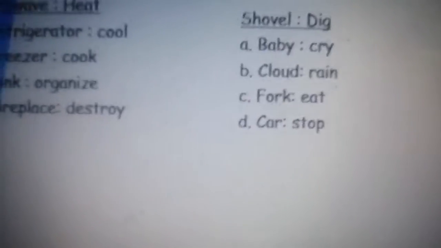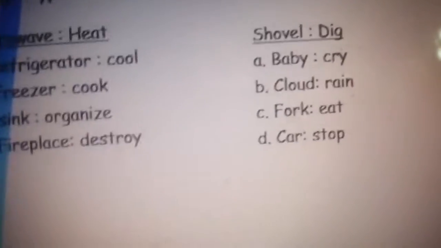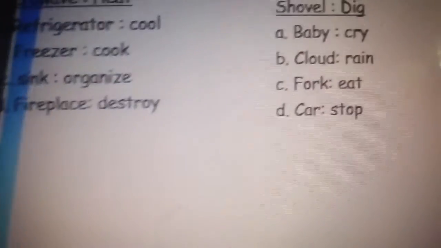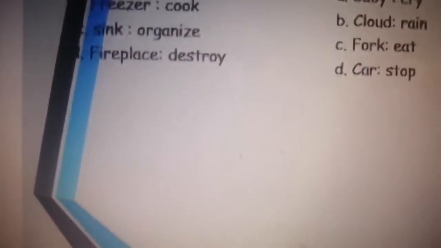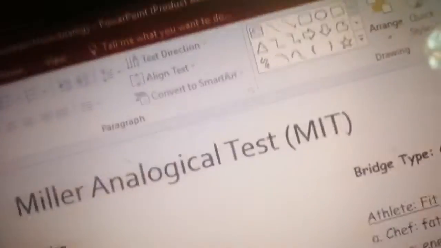Second question is, shovel's function is to dig. Now the choices are: A, baby is used to cry. B, cloud is used to rain. C, fork is used to eat. That's more plausible. D, car is used to stop. So the answer here is C.